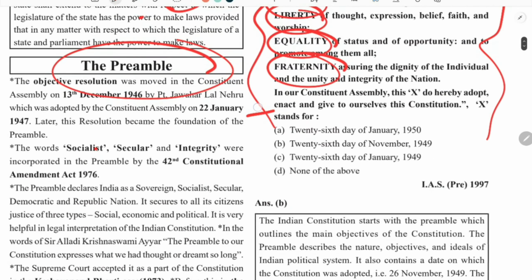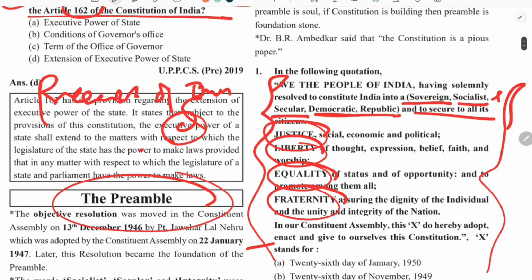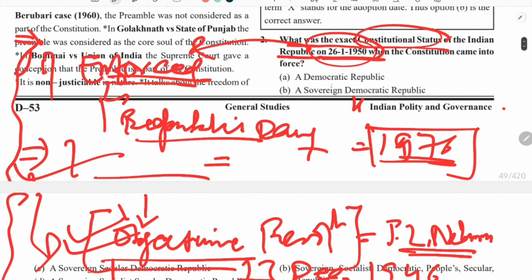Like the preamble says that we the people of India having solemnly resolved to constitute India into a sovereign socialist secular democratic republic. I told you that these words were added later: the socialist word was added later, secular was also added later, and the word integrity was added later. So these three words were added later. This question is asking about the status on the date when the constitution came into force, so obviously these three words will not be there. In this way we can solve this question: sovereign democratic republic.